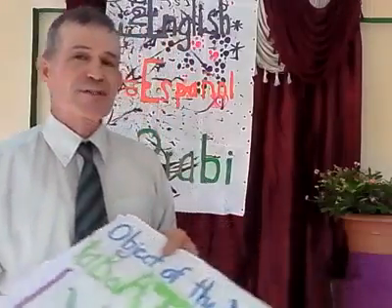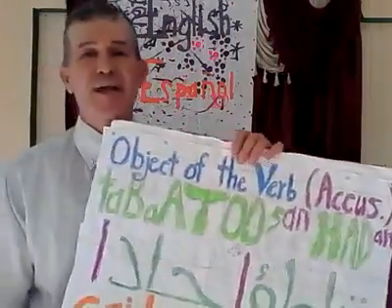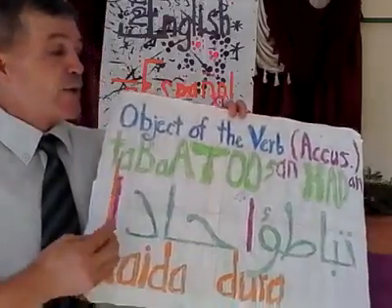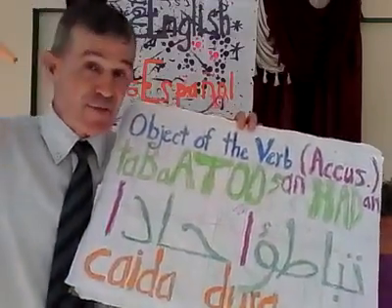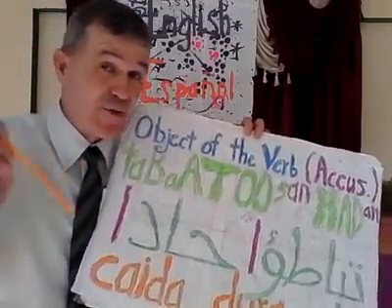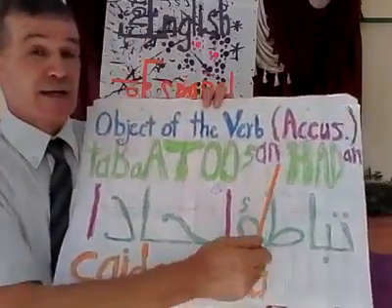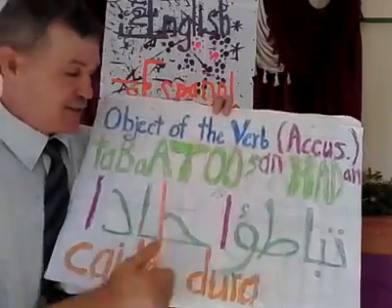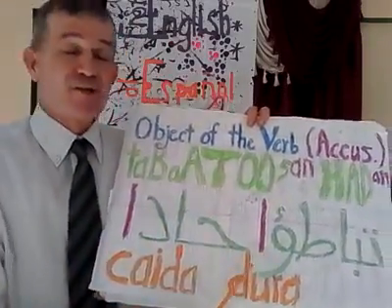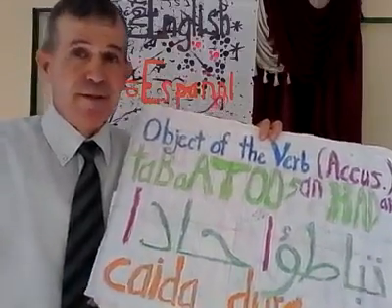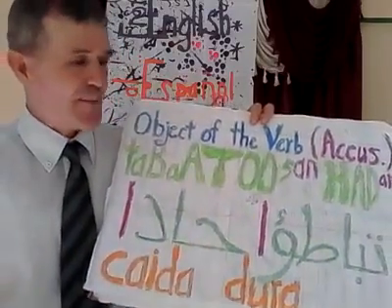A little bit of modern standard grammar. Modern standard, very formal Arabic. When a noun becomes the object of the verb, that is the thing to which the action of the verb is being done, it is said to be in the accusative case. Now in this sentence we have "slow down" in the accusative case. Slow down is the object of the verb.